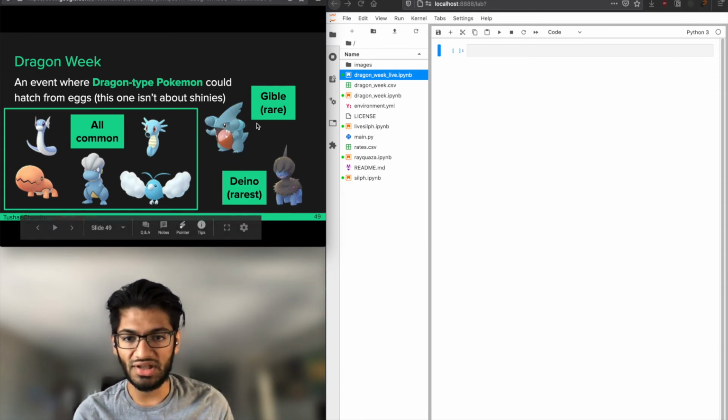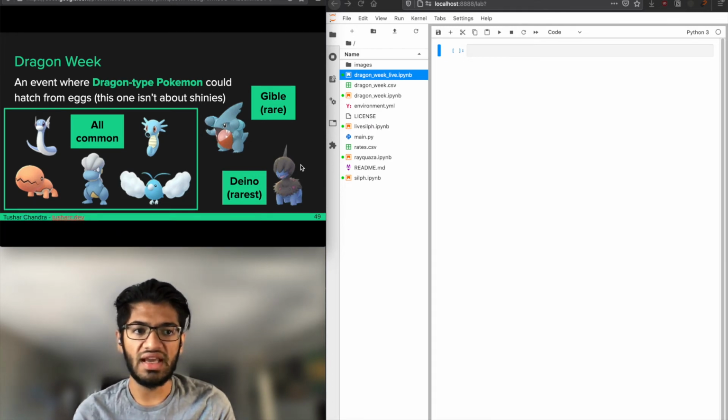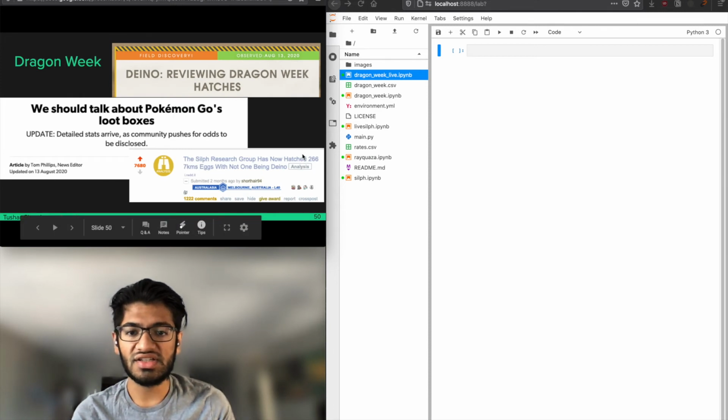You have Gibble, which is over here. It's this little land shark guy, and he was pretty rare. You have Dino, who is extremely rare, and is just very hard to find in the game. And it was advertised by the game developers prior to this event that Dino would be the highlight of this event, that you could hatch it from eggs if you were lucky, and a lot of people were really looking forward to this.